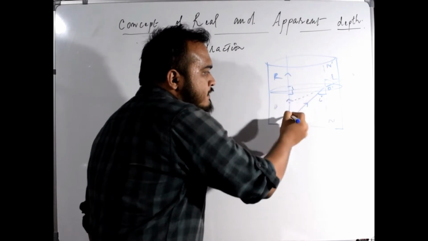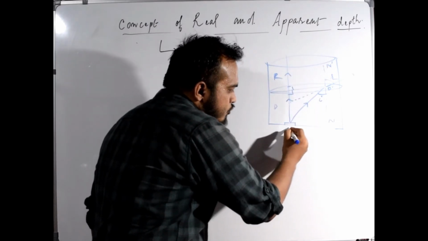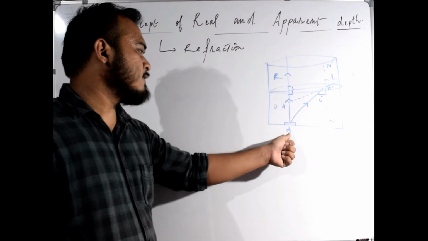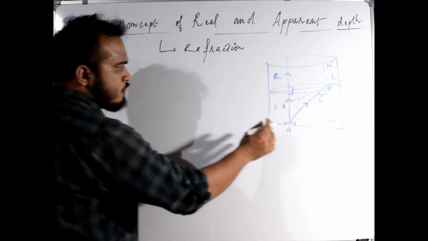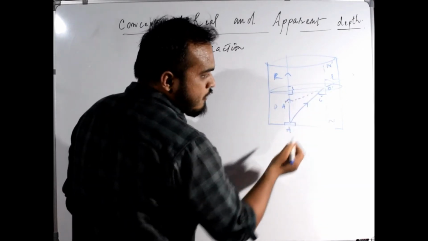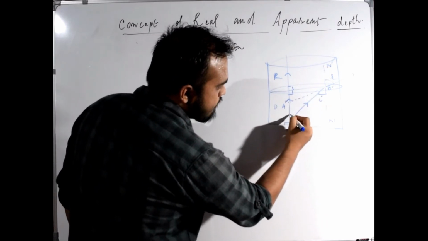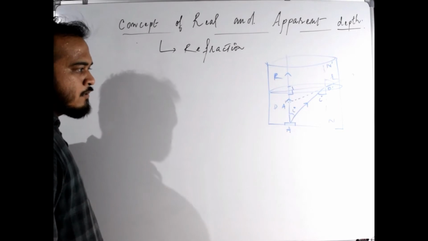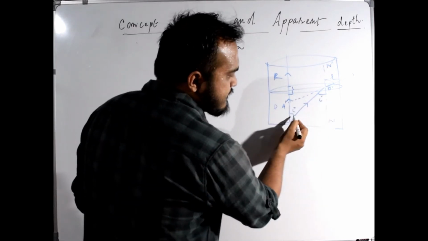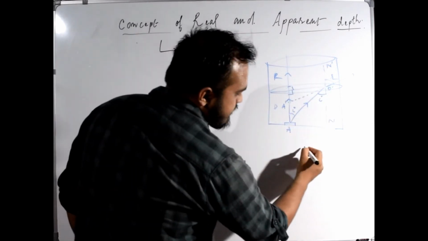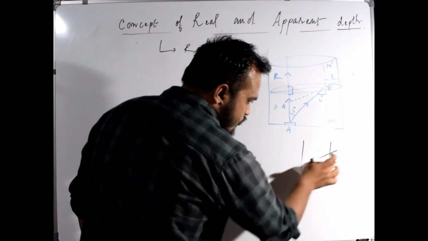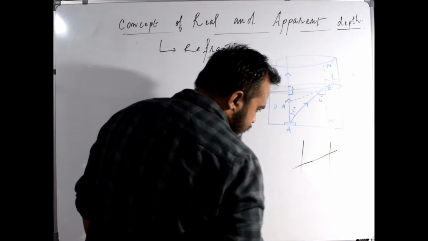Let us say this point is A dash, and this point is A. Now this is the angle of incidence, I. This is the angle of refraction, R. If this is I, this angle will also be equal to I. Now if this is I, this is I, and if this is R, because these two are parallel lines, there is another line which crosses these two lines in this way.